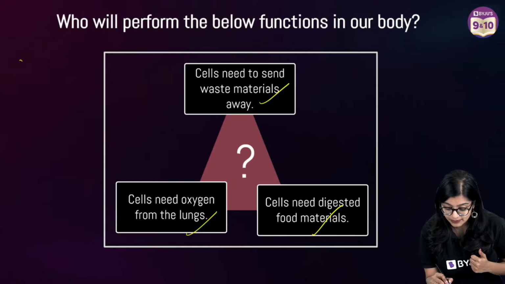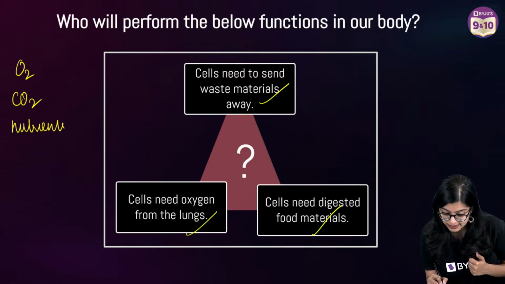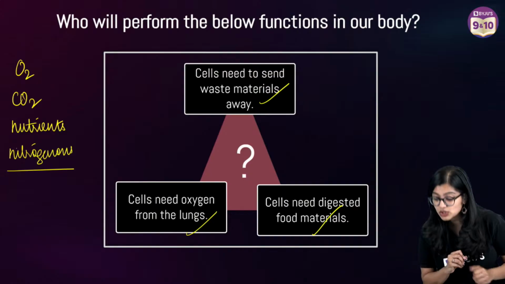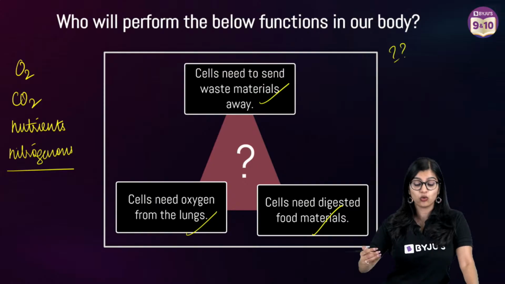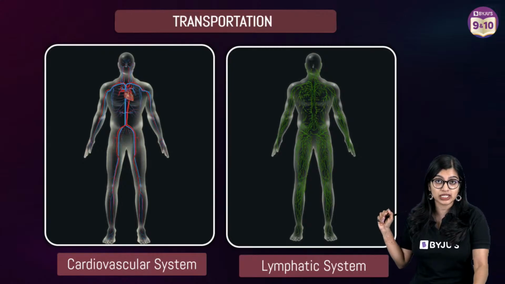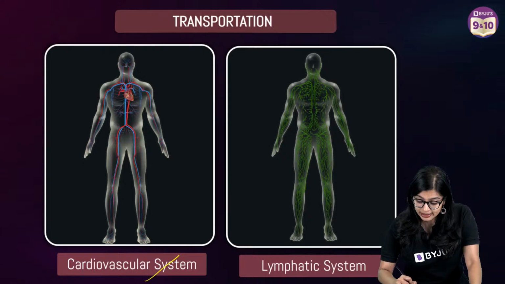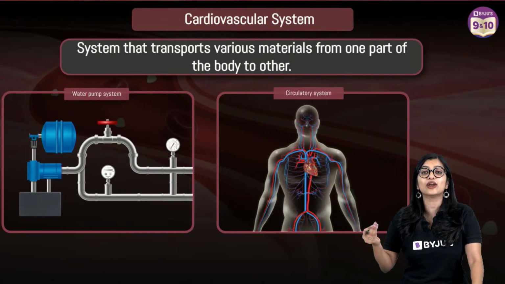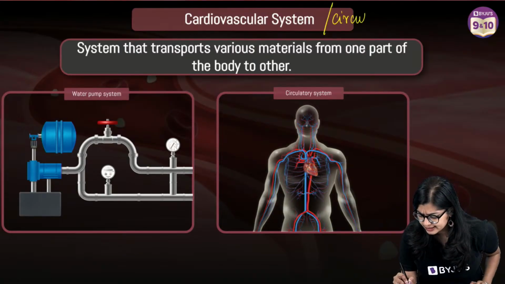What are all the things? It is oxygen, it is carbon dioxide, your nutrients, and of course your nitrogenous waste materials. Now, who is responsible for transporting all of this? Who will perform these functions? It is done by two very important systems within our body. We have the cardiovascular system or your circulatory system. Then you have your lymphatic system also. So let's first understand the cardiovascular system, or what you and I understand as the circulatory system.